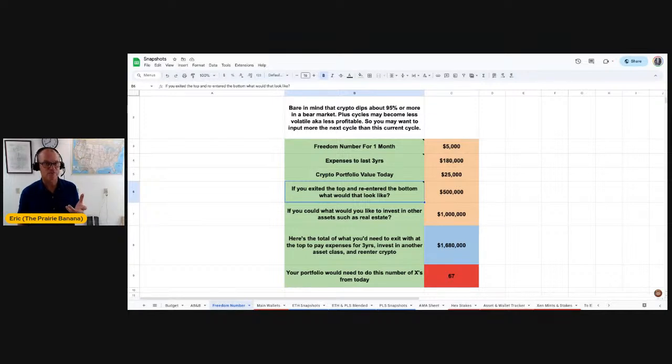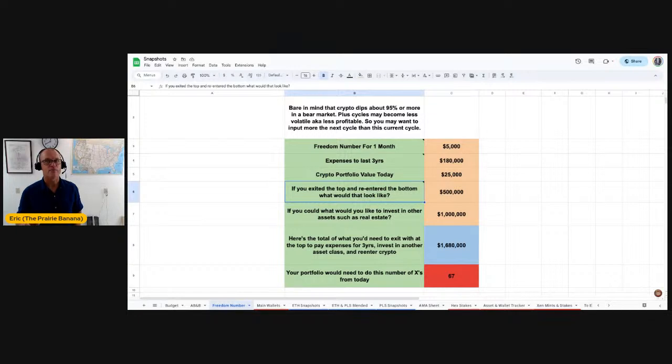None of this is financial advice, but that's definitely not my plan. If we're going to exit the top, we need to re-enter the bottom, right? Right now, we're entering the bottom at $25,000. What do you want to re-enter the next bottom at?